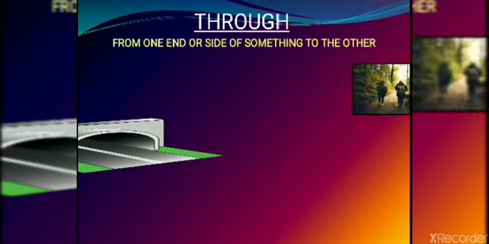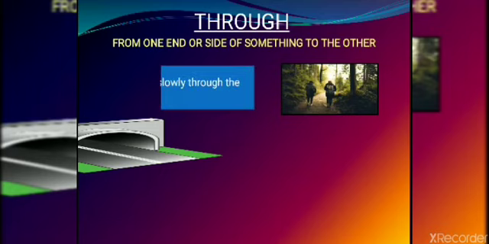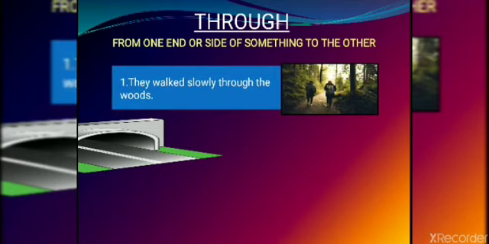For example, look at this picture. Two people are over here. What are they doing? They are moving towards the forest, right? So how will we form this sentence using through? They walked slowly through the woods, because in this area we cannot say where it is starting and where it is ending, and it is dense. Forests are always dense, so wherever there is no clear limit and the situation is dense, there we will use the preposition through. Next, look at this animation now.